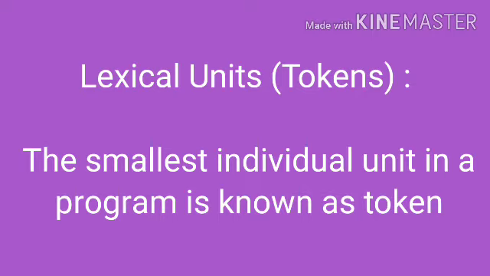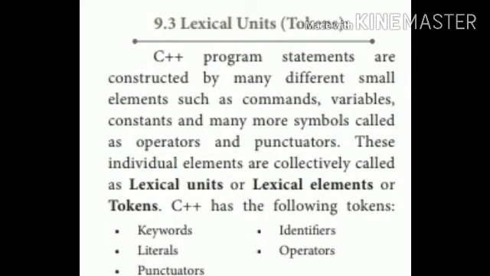The next concept is tokens, which are otherwise called lexical units. A token is the smallest individual unit in a program. In a program, the characters, words or symbols that are considered as tokens are keywords, identifiers, literals, operators, and punctuators. These concepts are collectively called tokens.